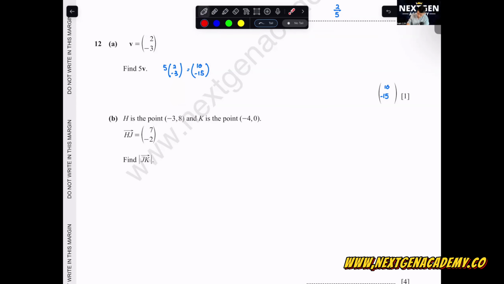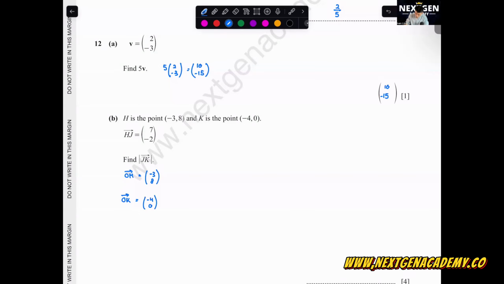Okay, so we can write here OH is equal to negative 3, 8. Understand? Why is it OH? Because H is the point negative 3, 8, right? How did we come up with negative 3, 8? It's in relation to your origin. Then OK is equal to negative 4, 0.